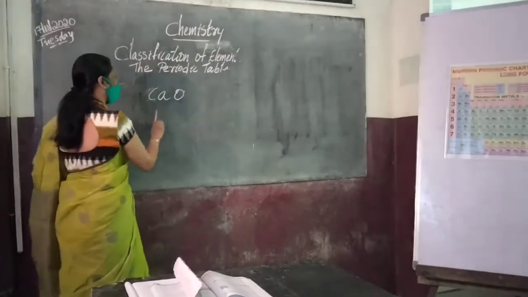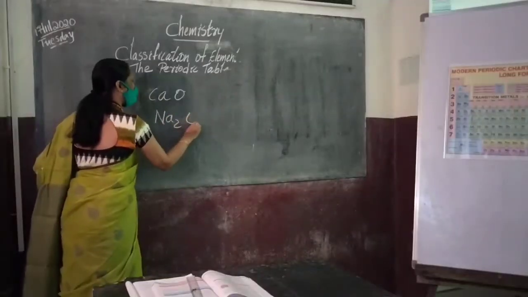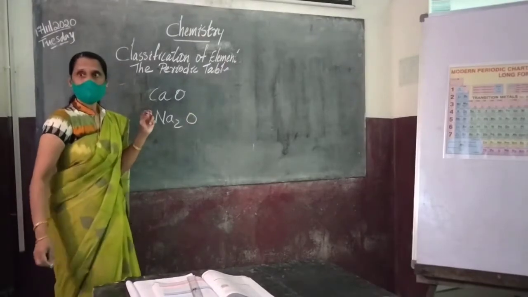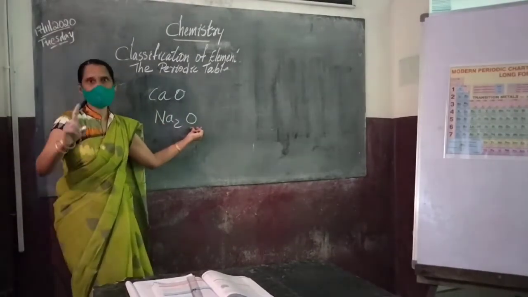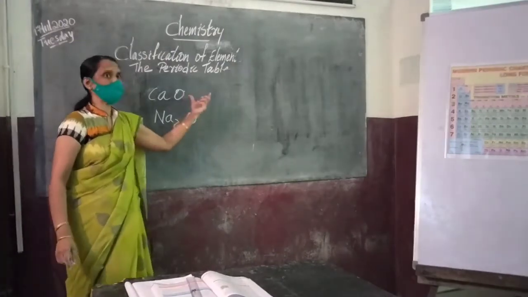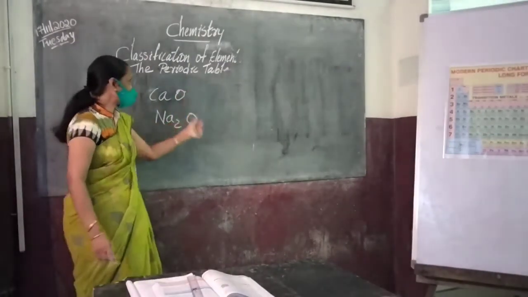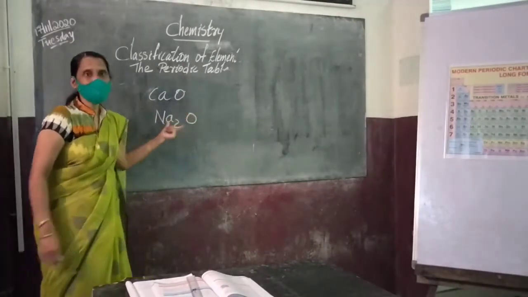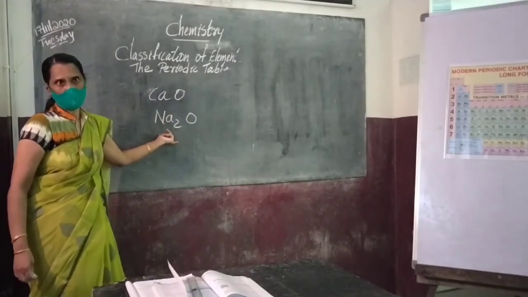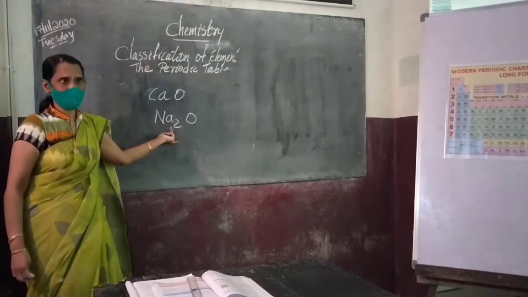Same thing, Na2O. 2 sodium atoms are combined with 1 oxygen. So oxygen's 2 is shared by 2 sodium atoms. So what is the valency of sodium? 1. Did you understand?